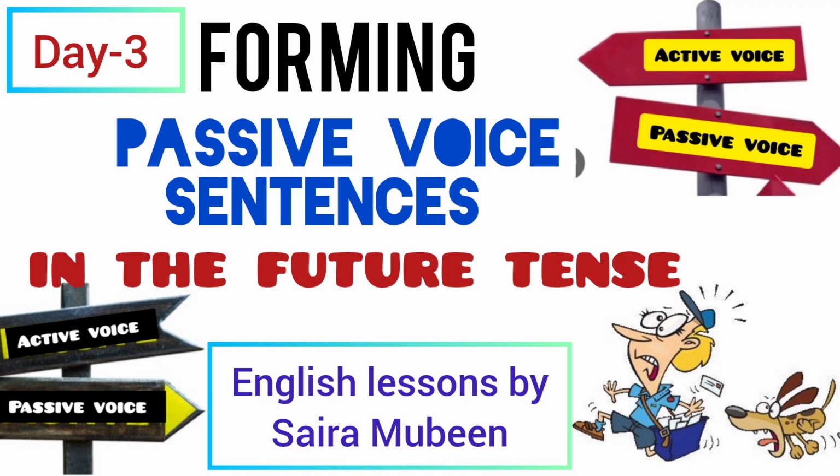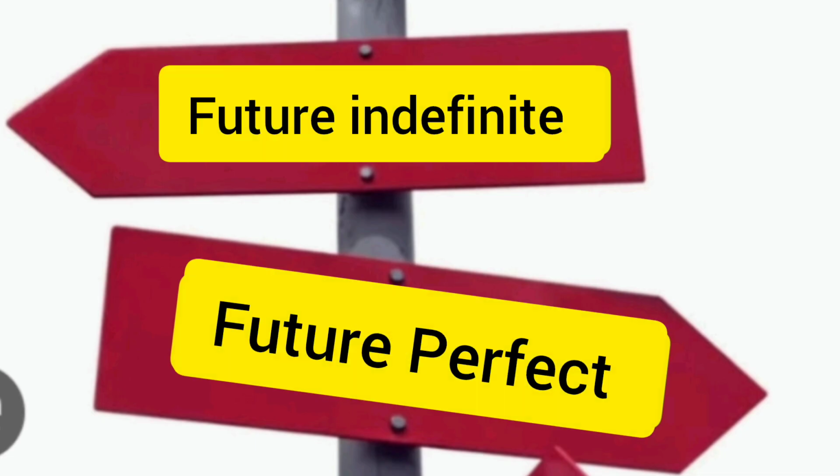I'm here with the video of changing active sentences into passive sentences for future tense. Already I have told you that only two aspects of future tense are supposed to be changed into passive voice. The very first one is future indefinite and the next one is future perfect.